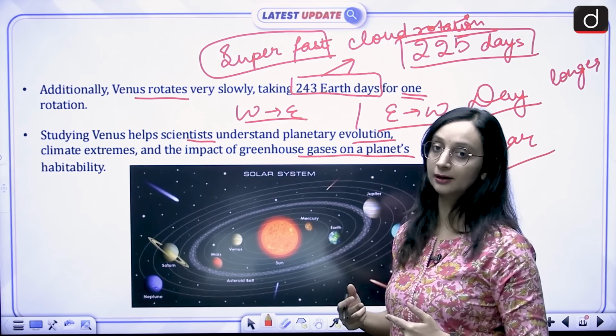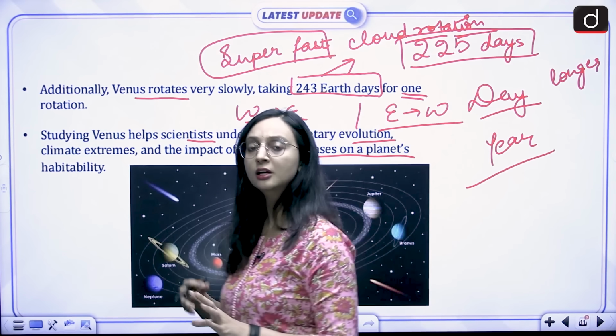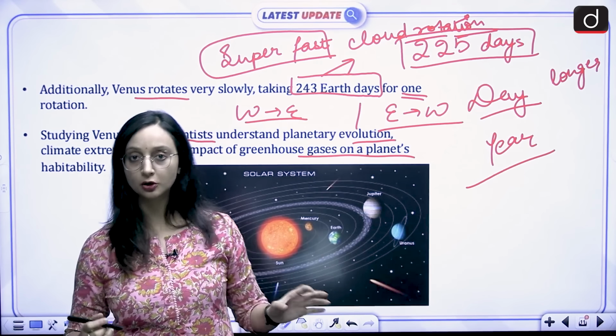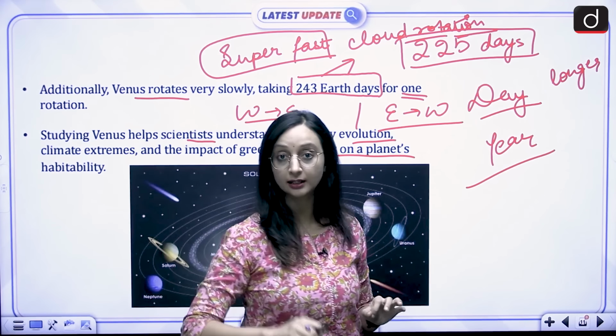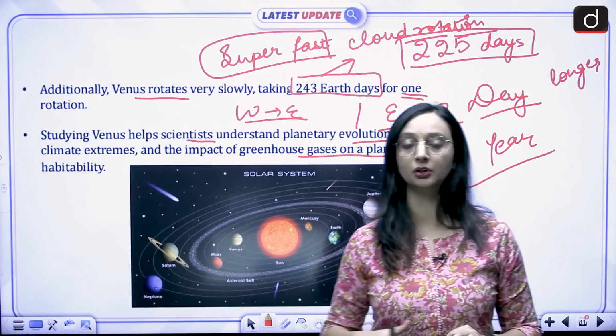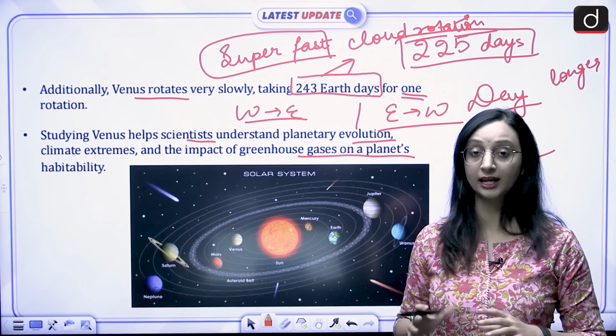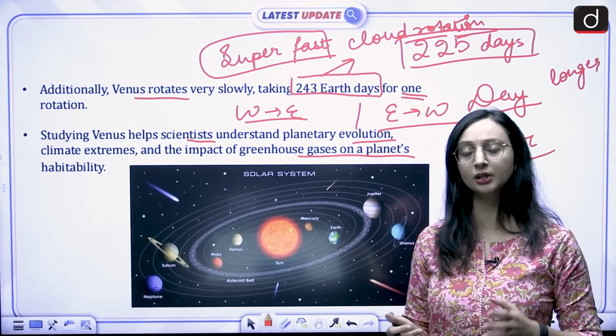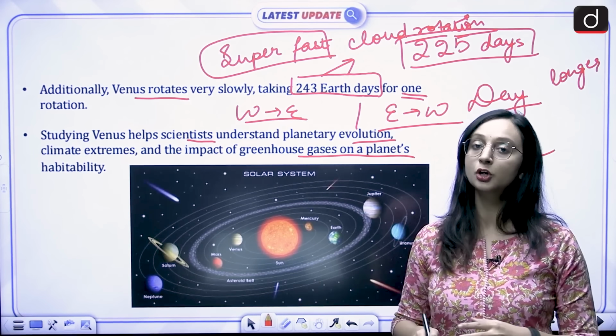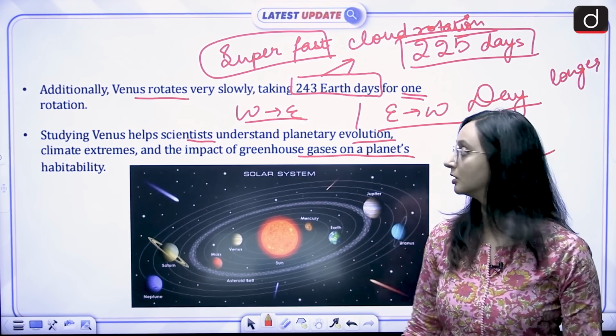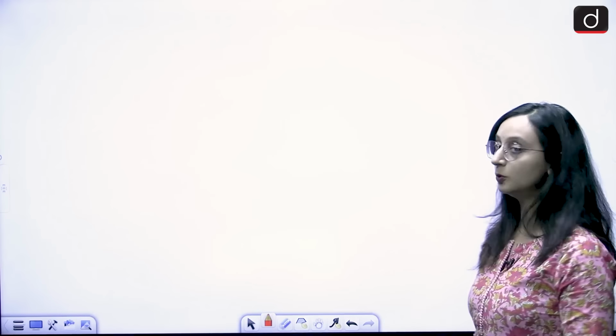We want to redraw the climatic history, and we also want to understand whether such things can take place, not on Earth right now, but in future, let's say after millions of years. Can you expect such a thing to happen in the case of Earth also? So in order to study all these things, this orbiter mission is going to help us.